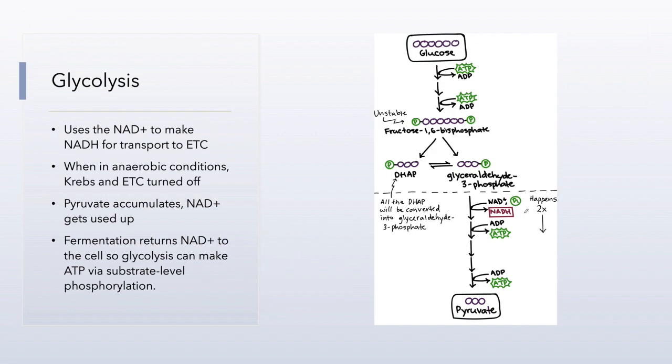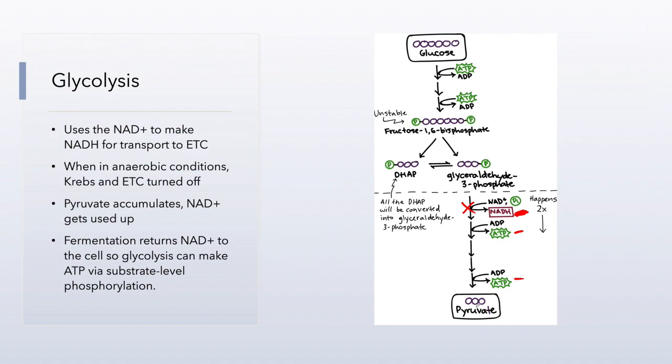In glycolysis, we always have to make some NADH right here before the ATP is made. So NAD plus is required in this step right here, step 6, in order for step 7 and step 10 to actually occur. So we can't make any ATP in glycolysis unless we make NADH first. In order to make NADH, we must have NAD plus available. So in glycolysis, if glycolysis just continues, but there's no